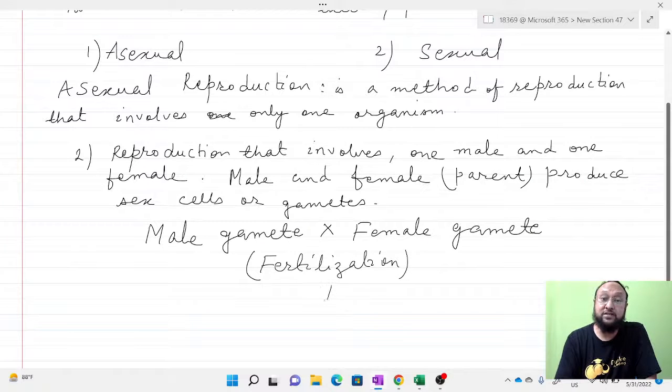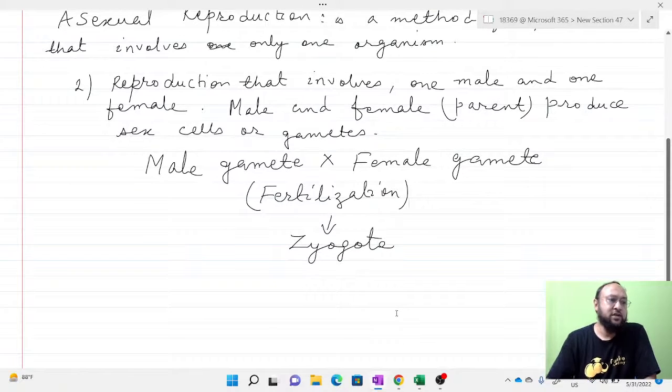Then after fertilization, a zygote is formed, and then the development of the embryo and the individual organism. So this is how sexual reproduction takes place.